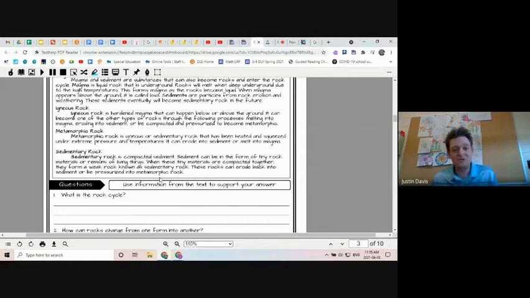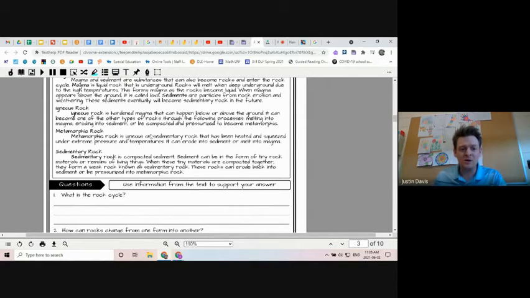So what's really interesting to notice here is that rocks may not always stay the same type of rock, right? All these rocks can eventually be melted down into other types of rocks or back into magma, right? And we know that magma is what makes these igneous rocks because they are hardened magma.